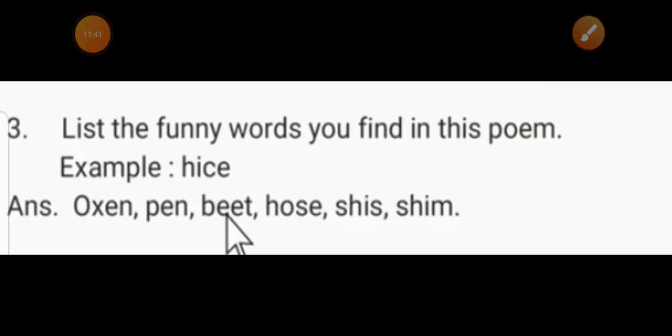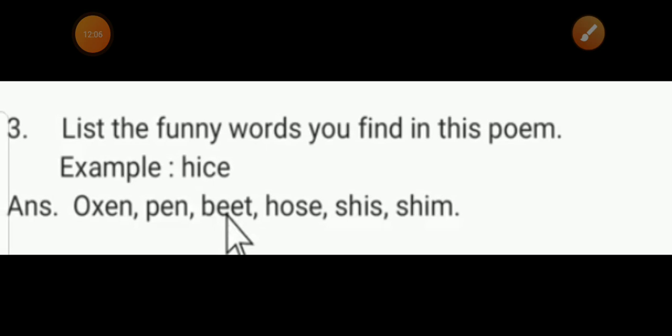Question number 3. List the funny words you find in this poem. For example, heis. It means that when you are studying this poem, you study some funny words like heis, because it is a funny word. It has no meaning.